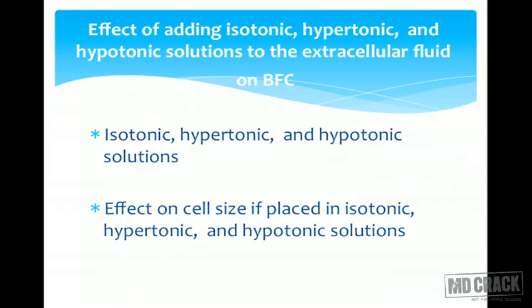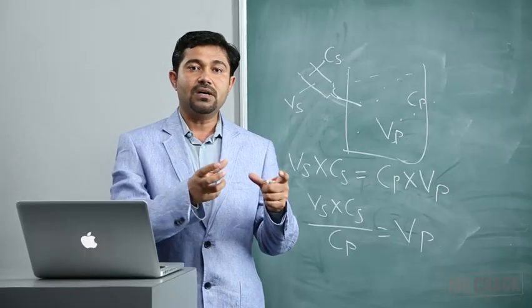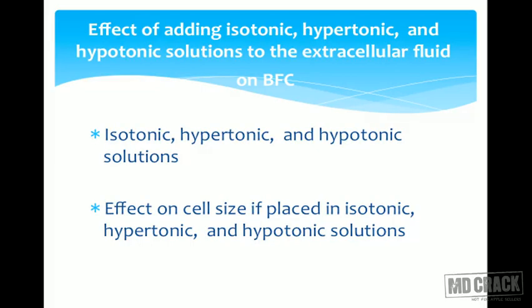Now next we will see the effects of adding isotonic, hypertonic and hypotonic solutions to the extracellular fluid compartment. First, let us revise what we mean by isotonic fluid. It is one which has an osmolarity similar to that of the plasma, that is, our body fluid compartment. Hypertonic is one which has an osmotic pressure or osmolarity more than that of the body fluids. And hypotonic solution is one which has an osmotic pressure less than that of our normal body fluid.